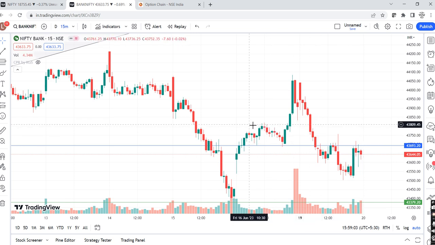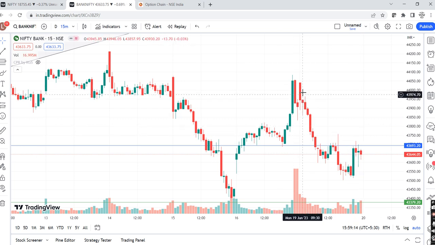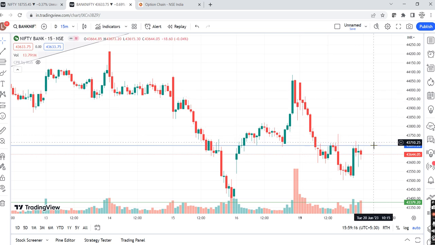Why 43,800? Look at this swing, right? From here buyers can again try to push the price up, right? So any gap up which is below 43,800 with this similar negative price action, I am interested in shorting considering 50 points SL, right? Let's say if gap up happens closer to 43,800, closer to 43,780, this kind of range, right? And if the negative price action is happening, I would consider 50 points SL above the high for the shorting opportunity, as long as lower lows are made.